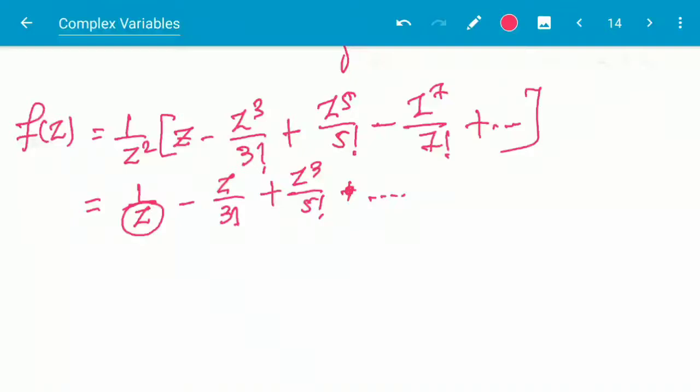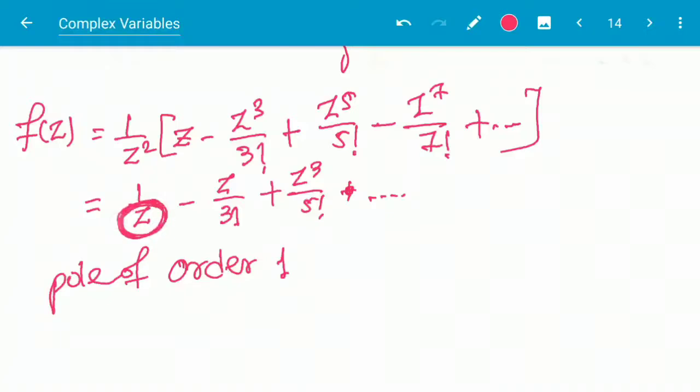So this is a pole of order 1, as I have already explained in previous questions. So why is this 1?